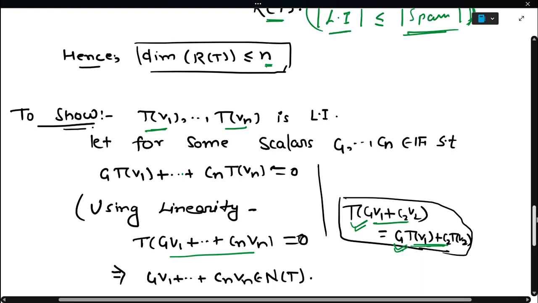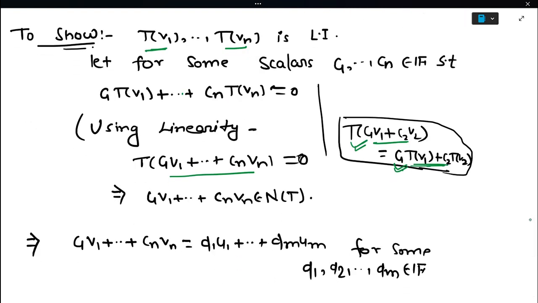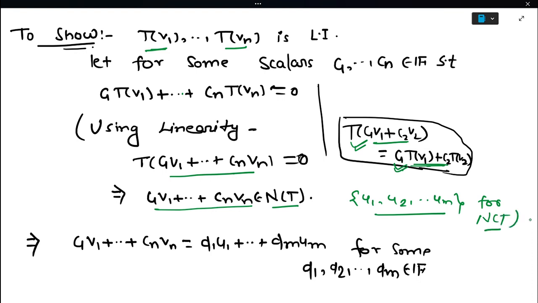And what we know is that if the image of any vector is 0, then that vector will be in the null space. Okay, and we also know that U1, U2, dot dot Um is a basis for the null space. So if this element is in the null space, this is a vector. Okay, a linear combination of vectors is again a vector.